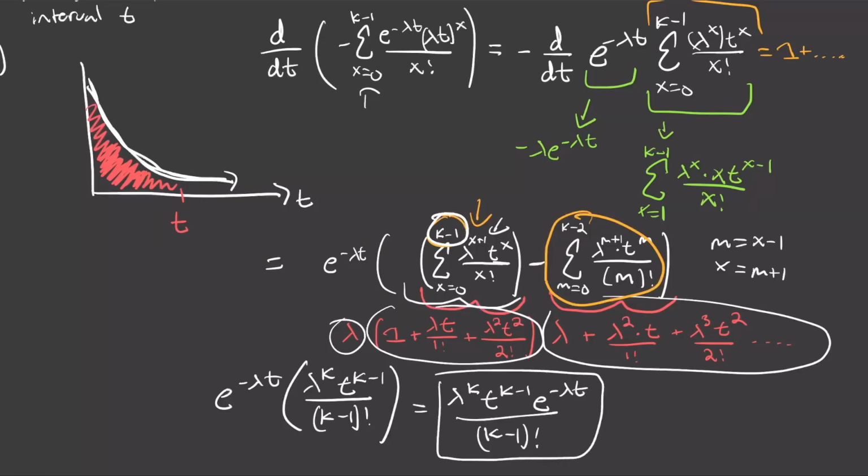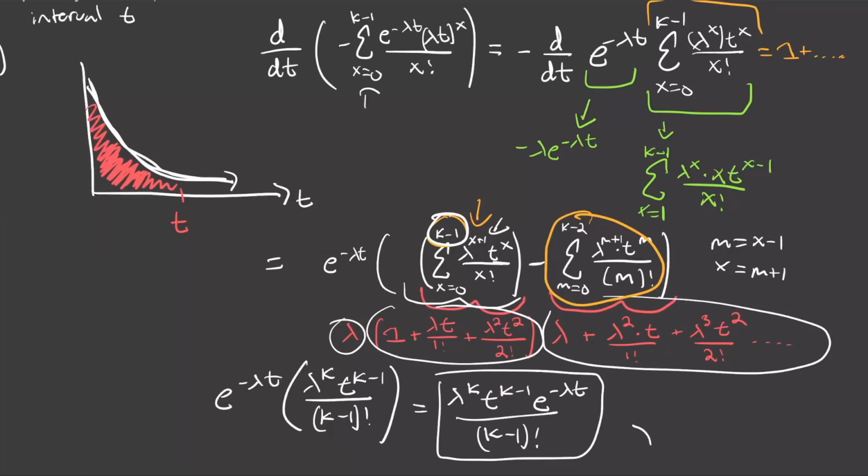In this PDF, we have this lambda, which represents our rate parameter, so the number of events that we expect to happen within a certain time period. T, on the other hand, is the specific time period that we are looking at. So lambda t, this term right here, is just going to be the number of events that we expect to happen within that time period t. And k right here represents basically the kth arrival of the Poisson process.